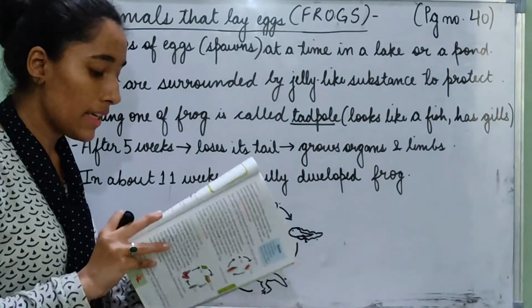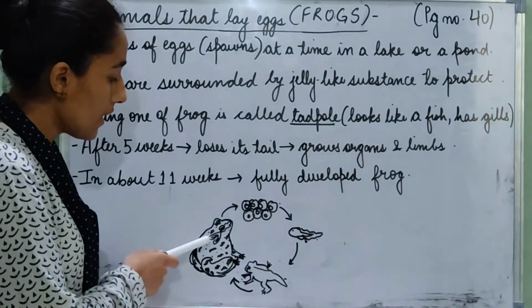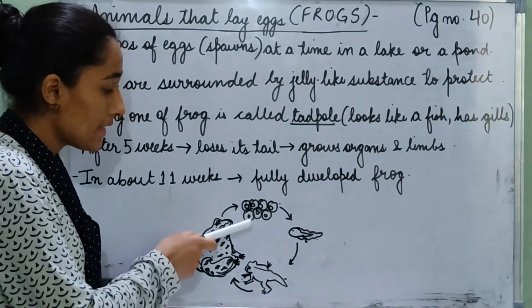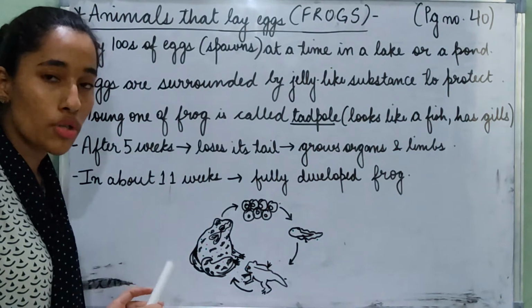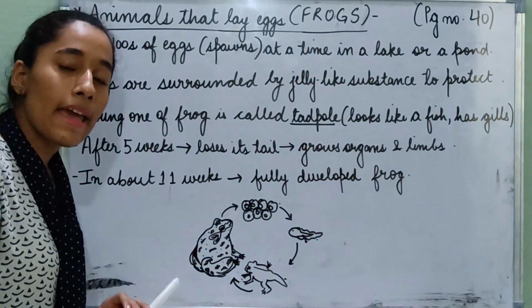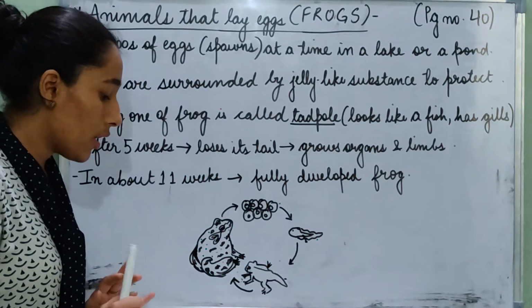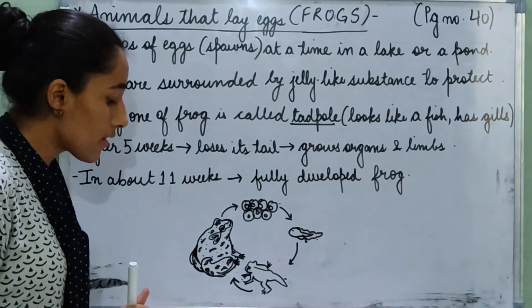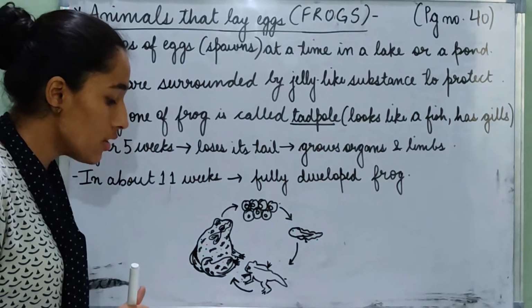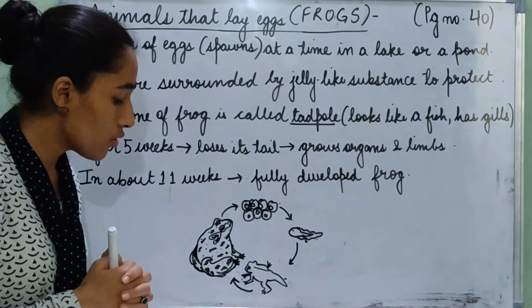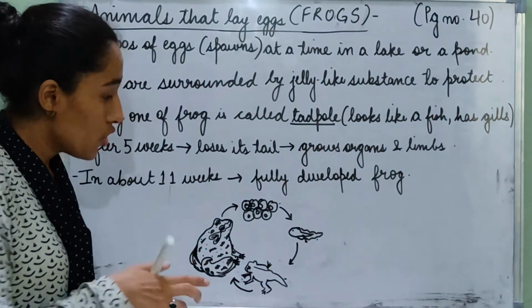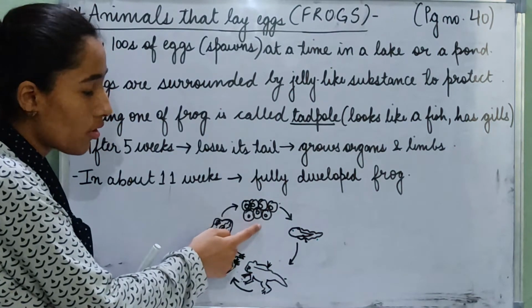So here we can see in the life cycle of a frog that a female frog lays hundreds of eggs at a time in a lake or a pond. So frogs lay eggs in water, in ponds or lakes. These clusters of eggs are called spawns. Cluster means a lot of eggs together. So all these eggs together are called spawns.